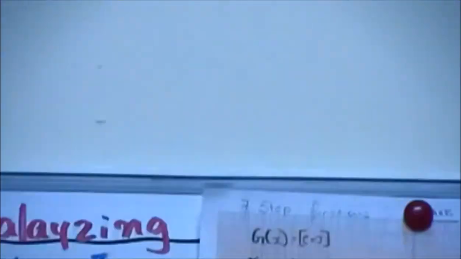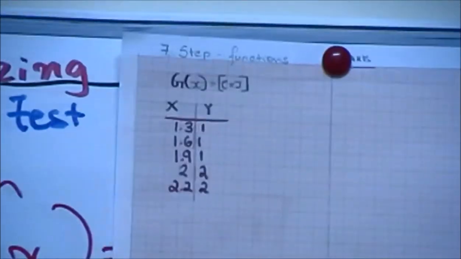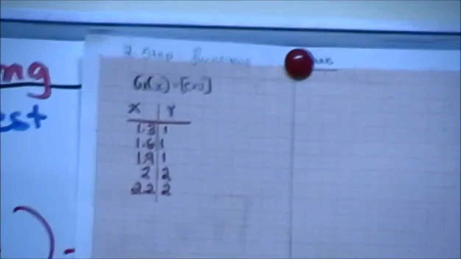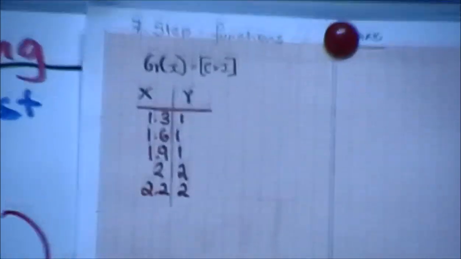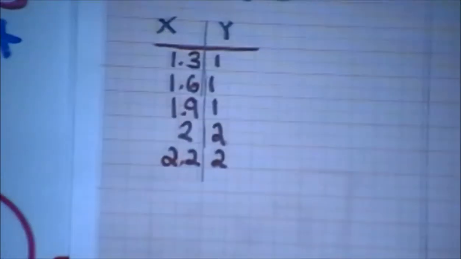Here, g of x is equal to a whole integer of x. Now if you were to have 1.3, it's 1. If you were to have 1.6, it's still 1. If you were to have 1.9, it's still 1.